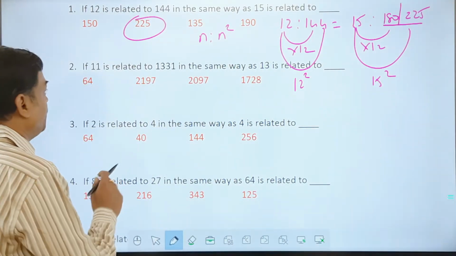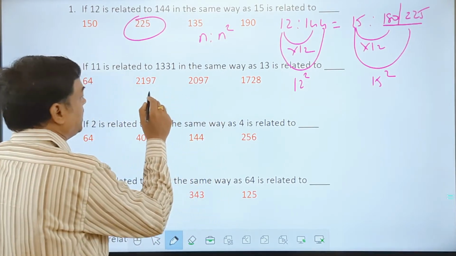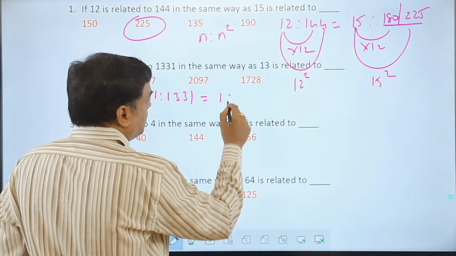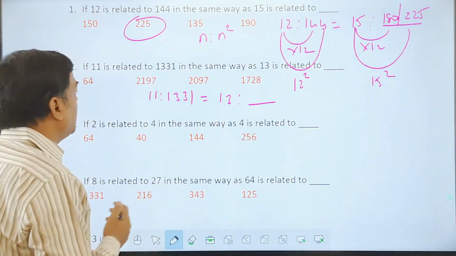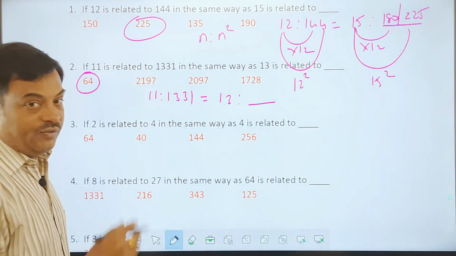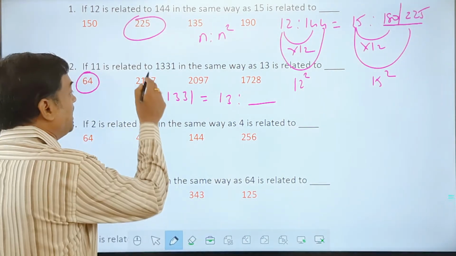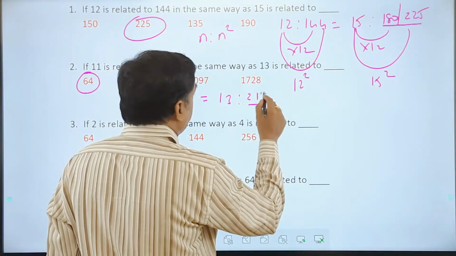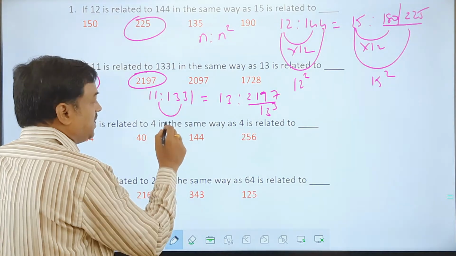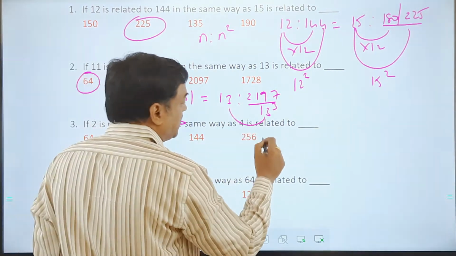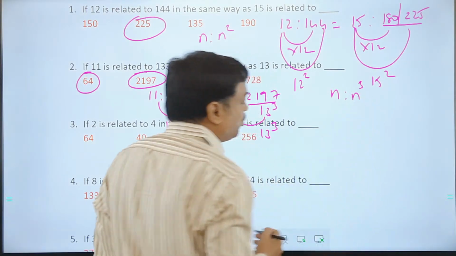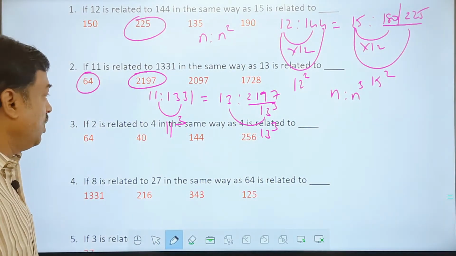Okay. Next, all of you. Similarly here, the second question is 11 is to 1331 and 13 is to how much? And what are the numbers? 13 we cannot relate in any way with 64. If you remember the table, we cannot. I can relate with this. This is 2197, which is 13 cube actually. So this to this is 11 cube, this to this it is 13 cube. The logic is satisfying. So here the logic is n is to n cube in this case. Okay, all of you.